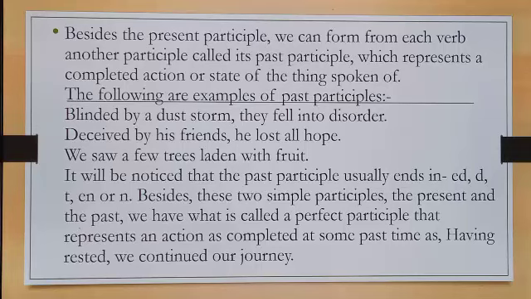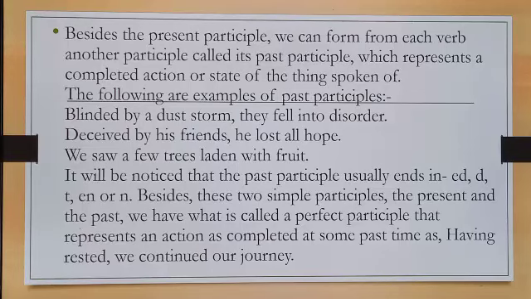Now, look at the following examples of past participles. Example 1. Blinded by a dust storm, they fell into disorder. Example 2. Deceived by his friends, he lost all hope.